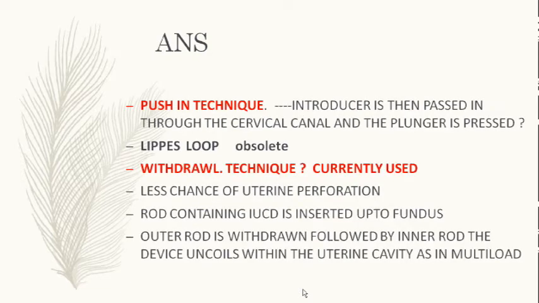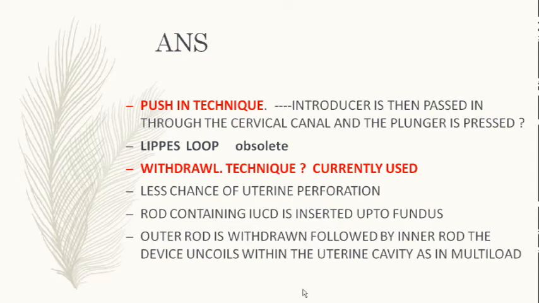Okay, so push technique was only used in Lippes loop IUCD, and what was that? It was inserted, and by a plunger you used to push that IUCD into the cervical canal, and that was the push-in. The plunger was pressed inside the uterine cavity, and that way it could have perforated any of the walls of the uterine cavity. So push-in technique is not used nowadays. What we currently use in any method, either a copper IUCD or a hormonal IUCD, is the withdrawal method. Well, there is less chance of uterine perforation.